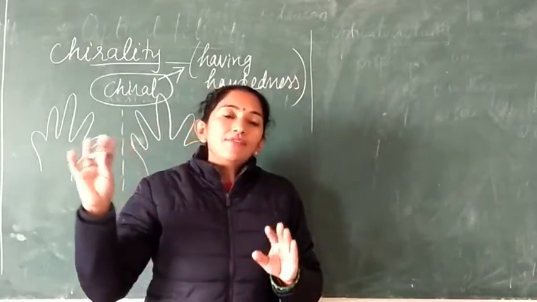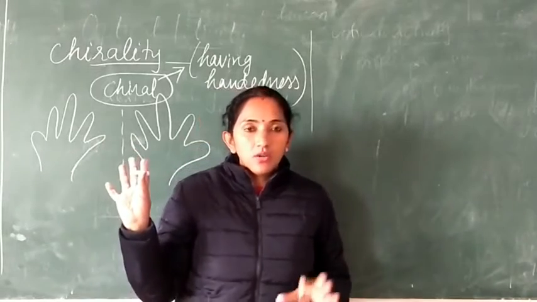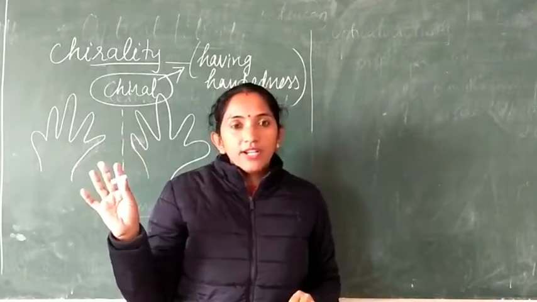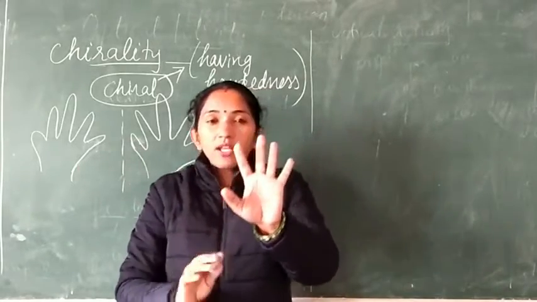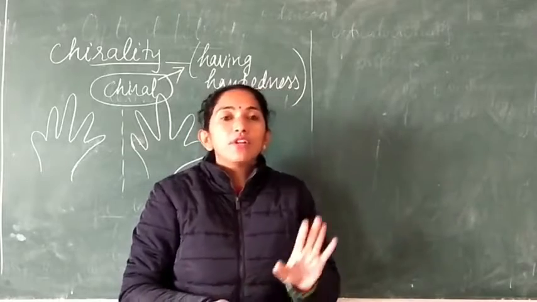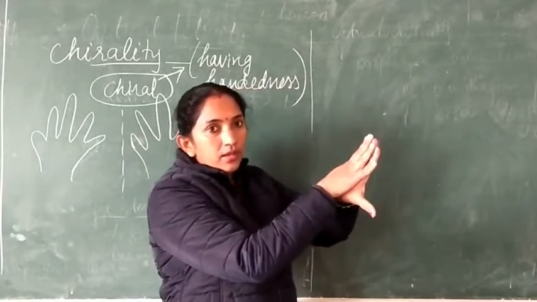But these two, the real object and its image, will not get superimposed. They will not fit on one another, right? It will be in this way.